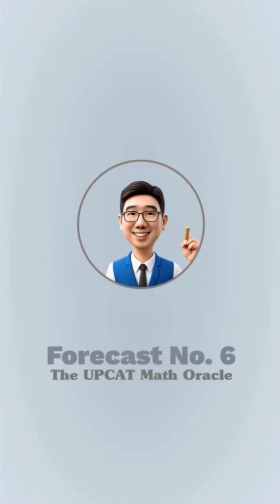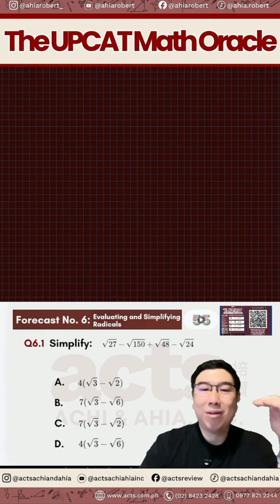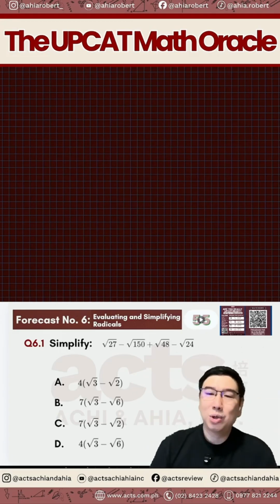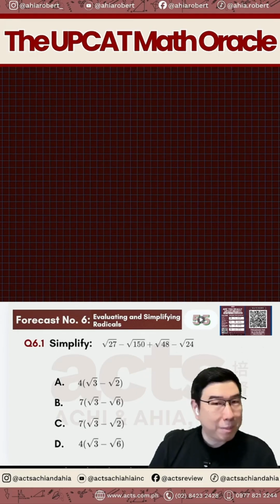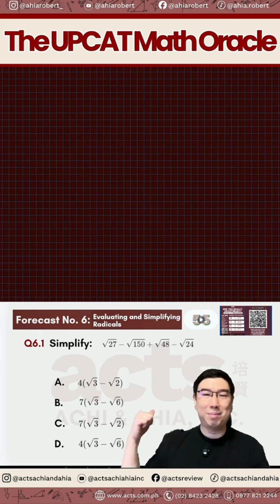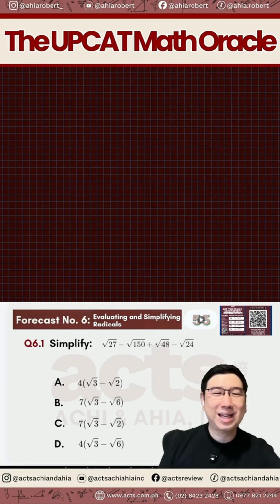Forecast question number 6. We'll be evaluating and simplifying radicals. I hope you are okay dealing with radicals, and that you have your pen and paper ready. I'm not sure if you have tried to answer the question earlier, because you can see it in my background here. But still, I'll give you maybe 30 seconds for those who have not tried to answer. Okay, 30 seconds then.